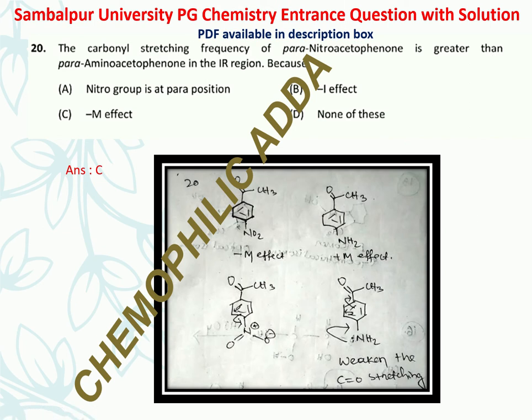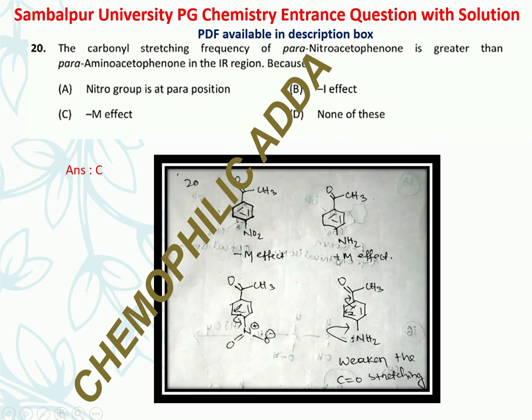IR region because of... This is the structure of para-nitroacetophenone and para-aminoacetophenone, and the nitro group has an electron withdrawing nature, that is the mesomeric effect. It will pull the electron density from the benzene ring, and the carbonyl group present in para-nitroacetophenone will be electron deficient as compared to 4-aminoacetophenone,